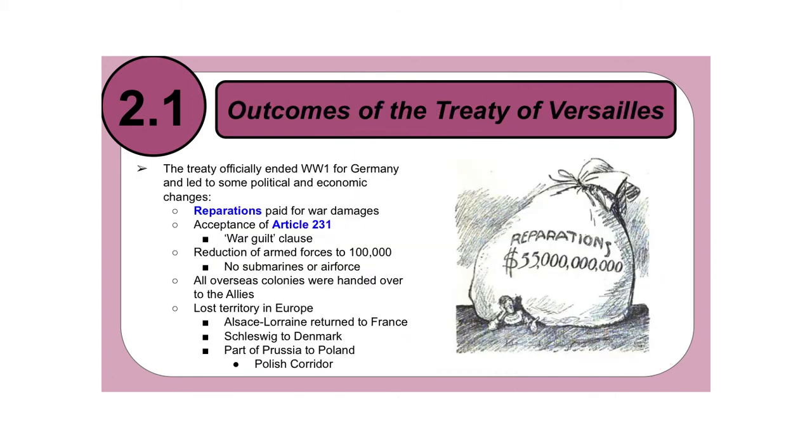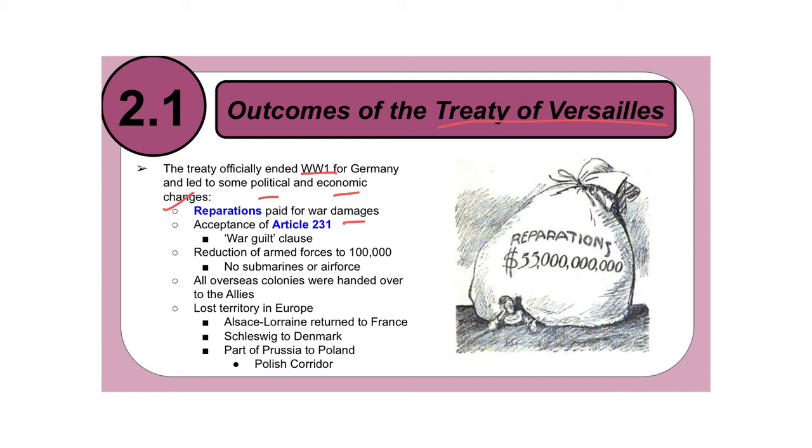So taking a deeper dive into that Treaty of Versailles, what exactly did the Treaty of Versailles do? Well, the Treaty of Versailles officially ended World War I for Germany, but it had a lot of political and economic changes that are going to come to Germany as a result of this treaty. So first of all, reparations were required. So Germany is now required to pay reparations to allied nations for all of the war damage, because remember, they're now considered responsible, so they're going to have to pay for it.